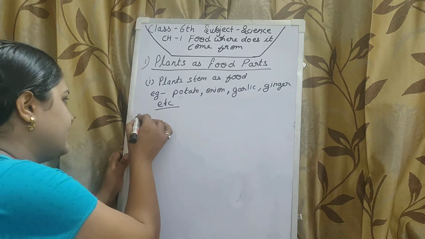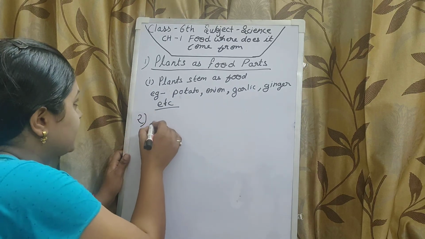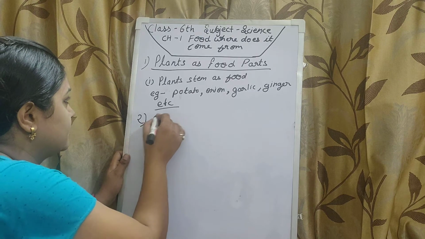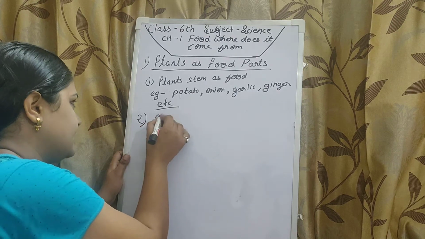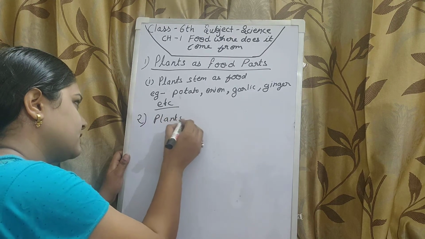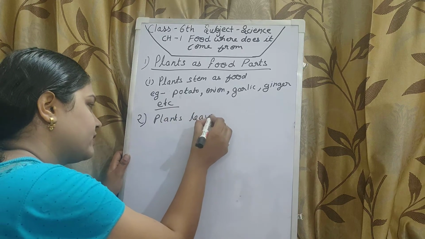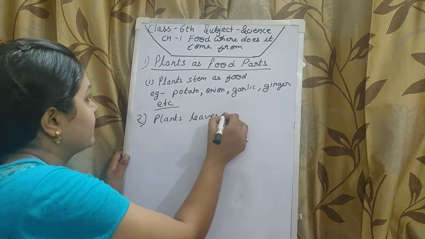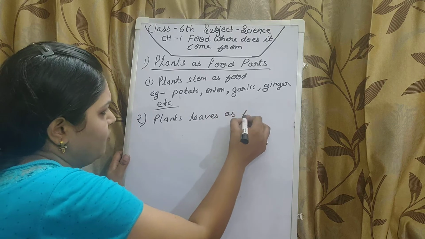Now the second is plants' leaves as food.